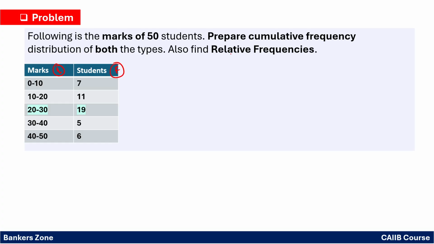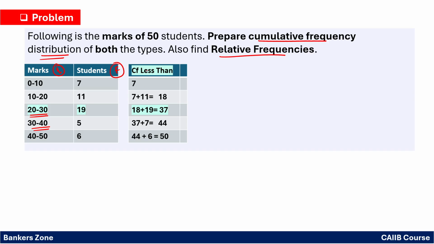Now they are asking to find the relative frequency and also to prepare the cumulative frequency distribution table. How can they ask the question? For example, they will ask for 20 to 30, what is the less than cumulative frequency. They can ask for 30 to 40, what can be the more than cumulative frequency. Okay, very simple. So how to find that?